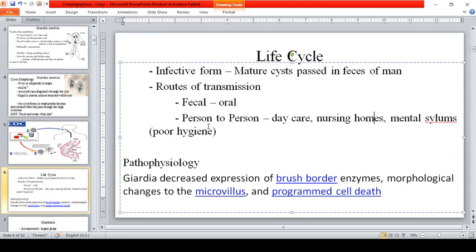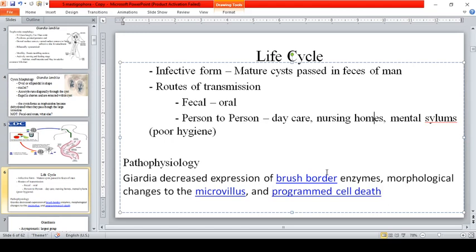Pathophysiology. So, the Giardia decreased expression of brush border enzymes. If you remember in your histology, kung may naalala pa kayo, the small intestine is rich with microvilli. Why is it rich in microvilli? Because the microvilli increase the absorption function of the cell. And take note, the small intestine is the part wherein the majority of the absorption of the nutrients that we derive from food happens.